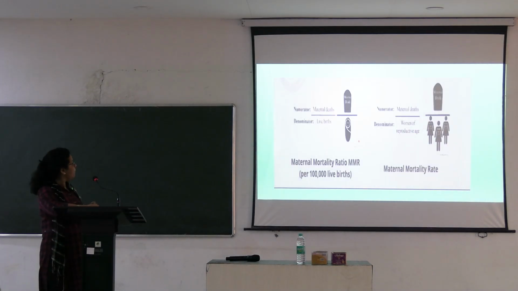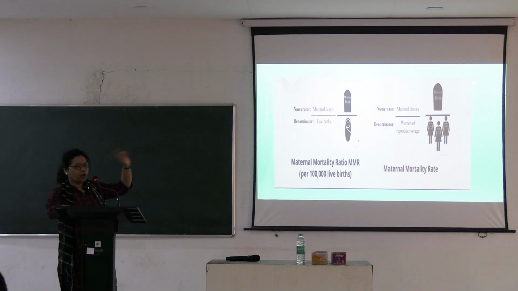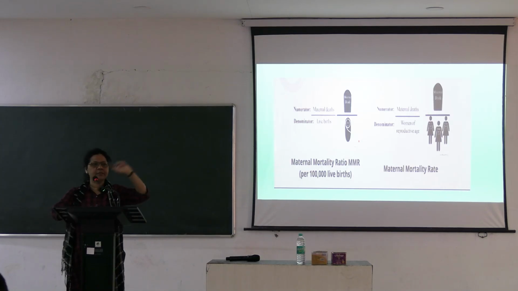Now, what is maternal mortality ratio? It is the maternal deaths, and the denominator is the live births, 1 lakh live births. So it is a ratio. Numerator to denominator, that is why it is a ratio. You must be remembering your maths class. Ratio is a comparison between two, numerator and the denominator.